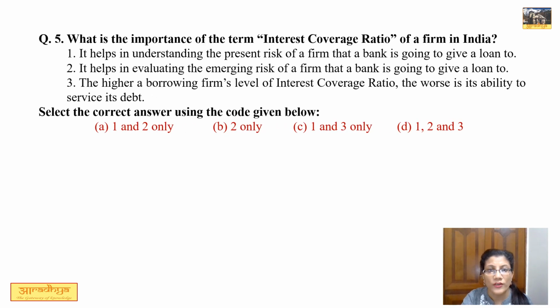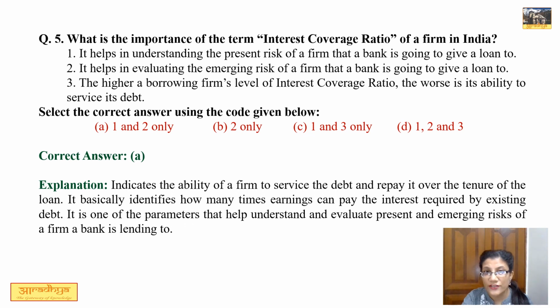Question number 5. What is the importance of the term interest coverage ratio of a firm in India? Now, what is interest coverage ratio? Interest coverage ratio is the ability of a firm to repay the interest on its debt easily. Now, according to this definition, option 1 says it helps in understanding the present risk of a firm that a bank is going to give loan to. This option is correct. It helps in evaluating the emerging risk of a firm. This option is also correct. Third option, that higher the borrowing firm's level of interest coverage ratio, worse is its ability to service its debt. This option is wrong. So correct option is 1 and 2, that is A.